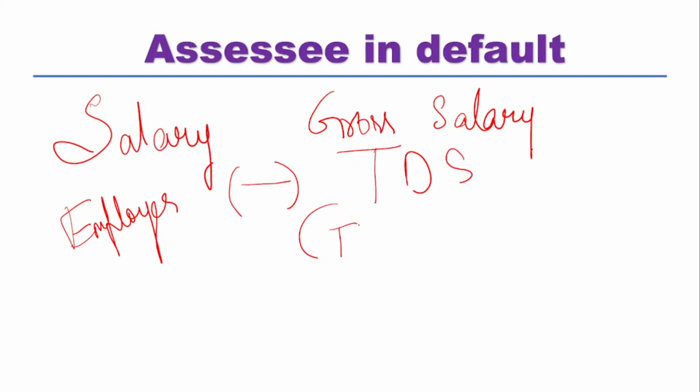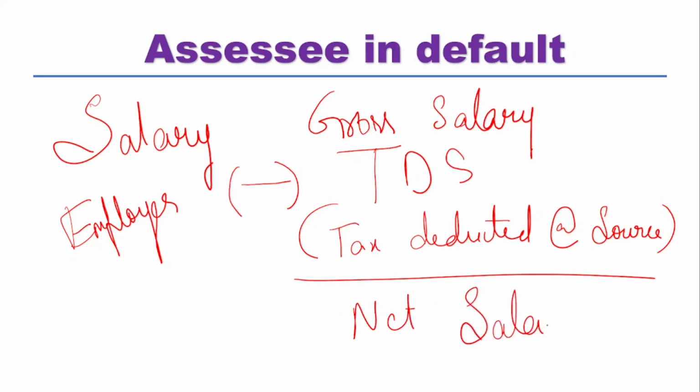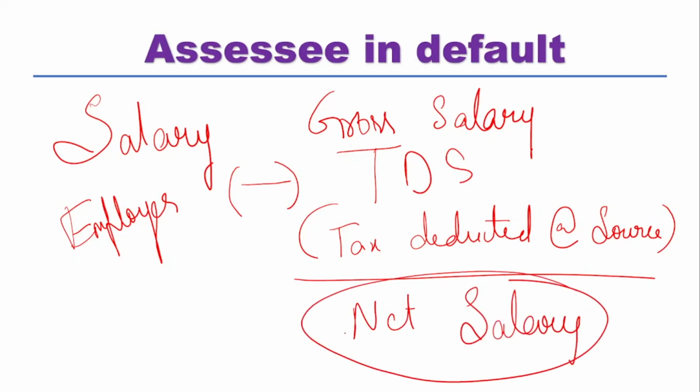TDS means tax deducted at source. And then whatever the net salary is, he needs to hand over this net salary to the employee. So the employee will be getting the net salary.